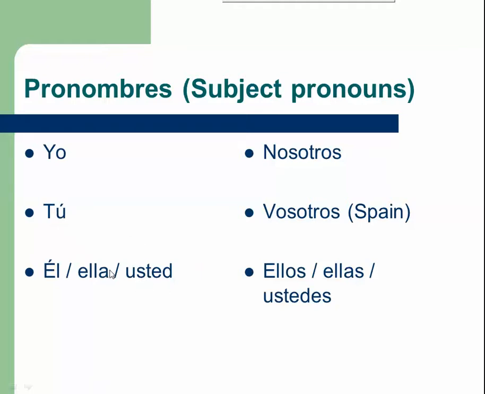And the formal you is grouped down here with he and she because that's how you address a formal person, by calling them a he or a she, pretty much. Nosotros is us or we.